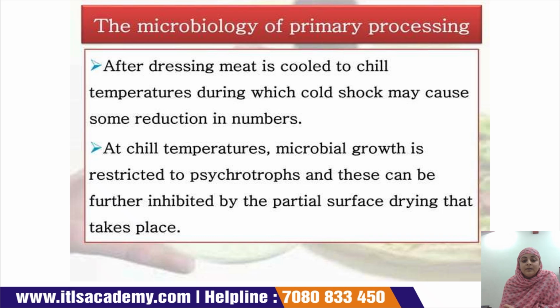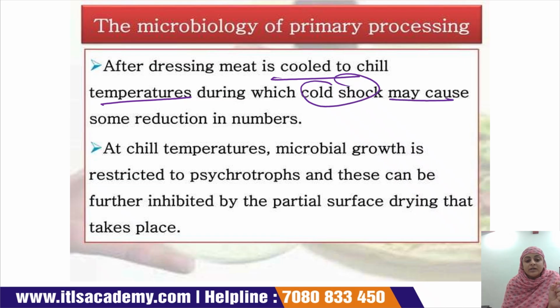After dressing, meat is cooled to chill temperature, during which cold shock may cause some reduction in the number of microorganisms present in the meat.